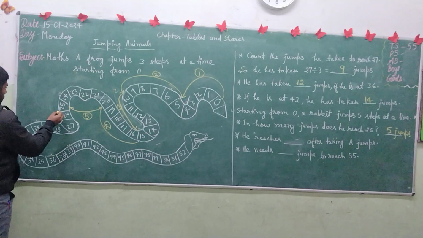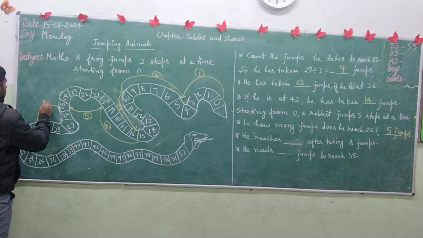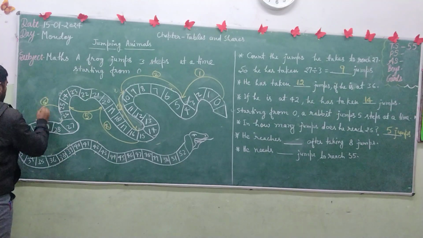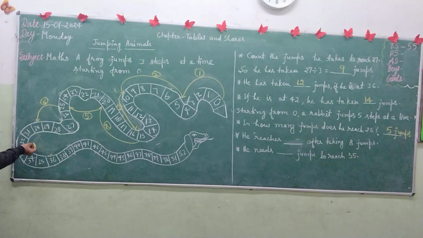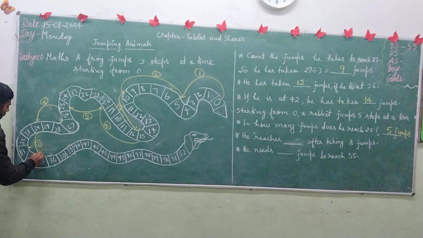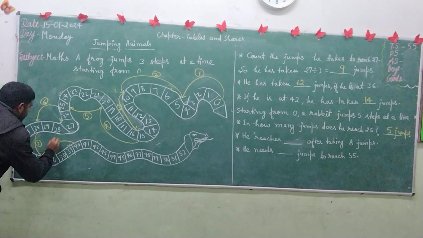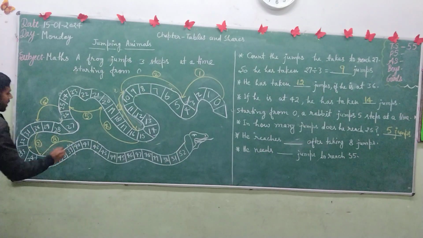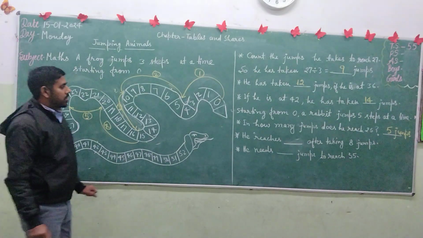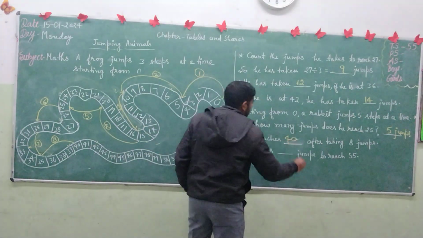After 6 jumps the rabbit will reach 30, after 7 jumps he will reach 35, and after 8 jumps he will reach 40. So he reaches 40 after taking 8 jumps.